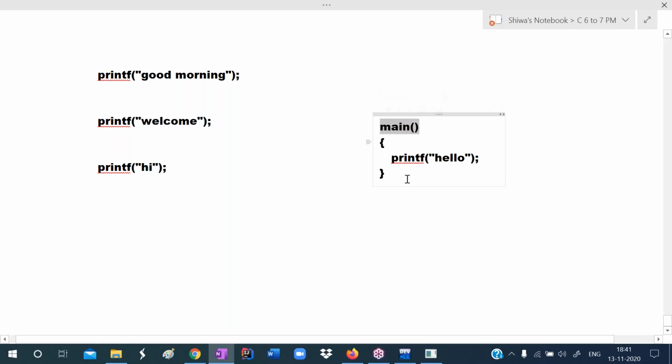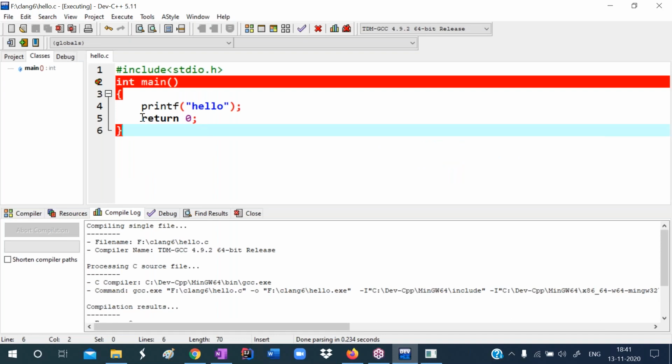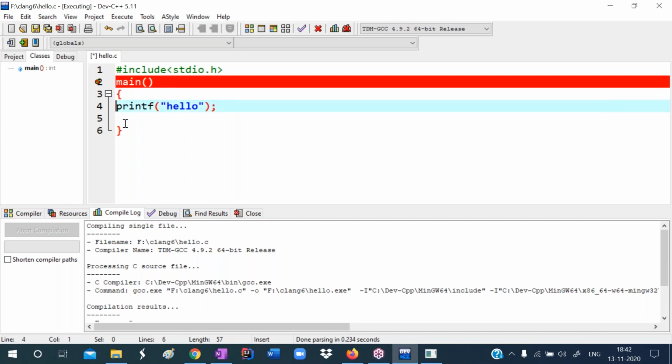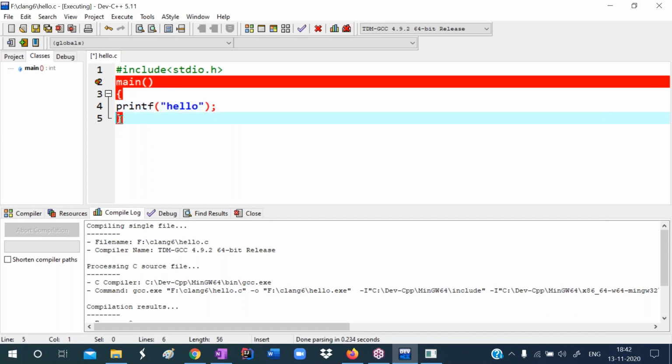So main is the entry point of the program. printf hello means it prints hello. That's it. Okay, so this part I'm writing. Observe now. You have no need to write this return 0. Maybe you are getting confused with this return 0 and this int. Don't write those. I'm writing this much only.